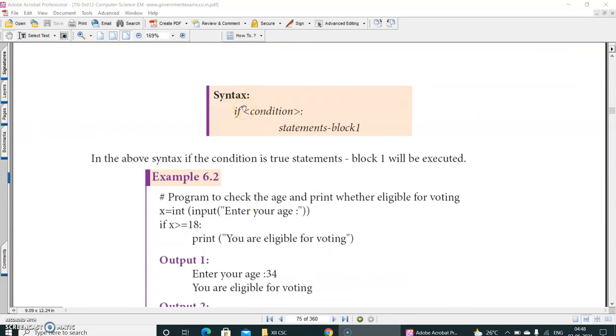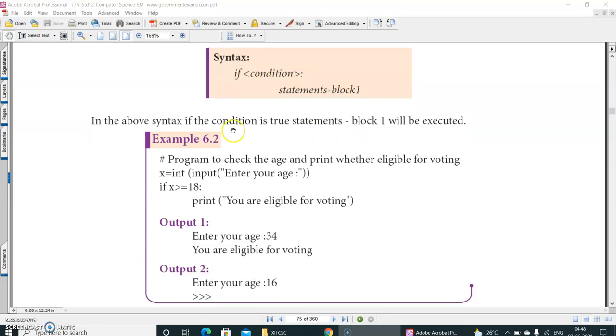Syntax is very important. If you know the syntax, you can write the program. Keep it in mind. Now, if condition: that means if the condition is true, it will execute statement block 1. That's all. This is simple if. In the above syntax, if the condition is true, statement block 1 will be executed.